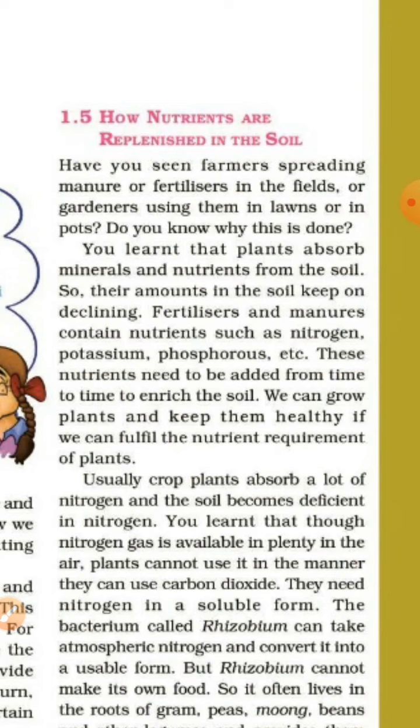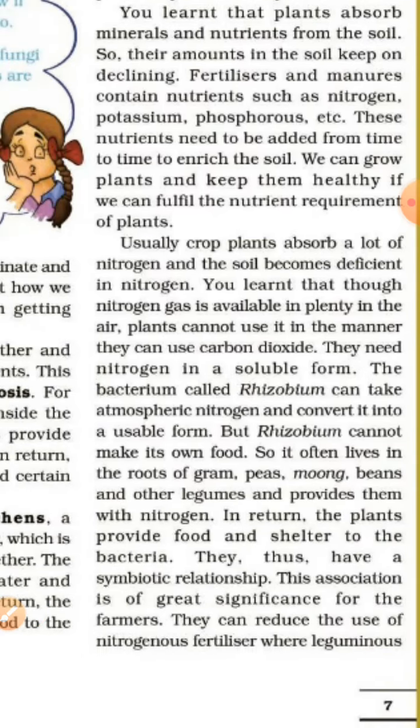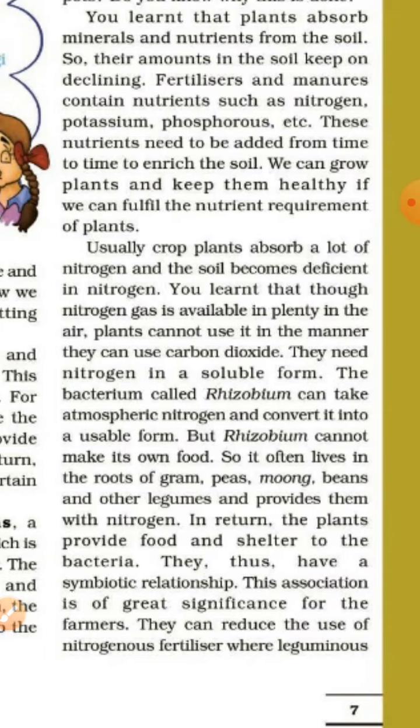Usually crop plants absorb a lot of nitrogen and the soil becomes deficient in nitrogen. You learned that though nitrogen gas is available in plenty in air, plants cannot use it in the manner they can use carbon dioxide. They need nitrogen in a soluble form. The bacteria called rhizobium can take atmospheric nitrogen and convert it into a usable form.